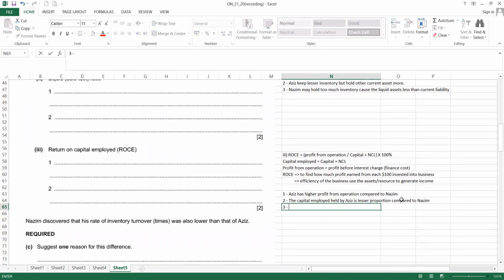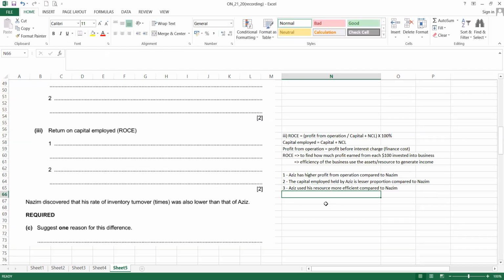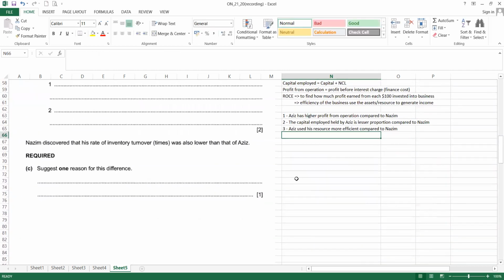Another thing you can say is that Aziz uses his resources more efficiently compared to Nazim. All these answers can be used. Okay, now let's move on.